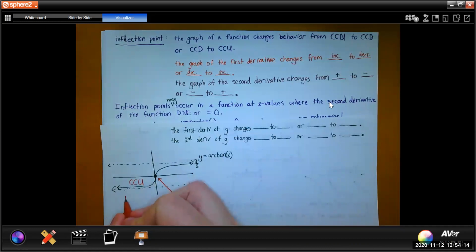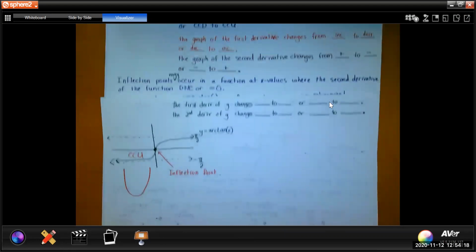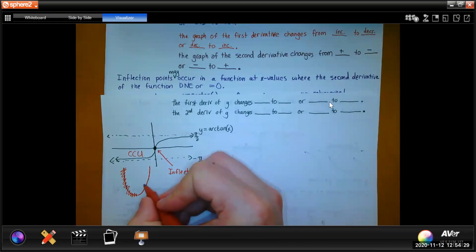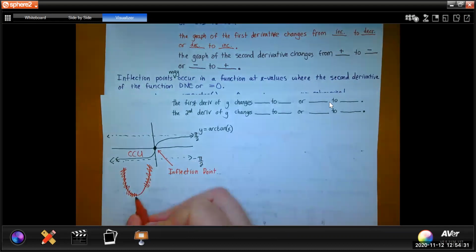So what we've done is we've taken concave up, which is like this, and we've gotten rid of that part of concave up, and we've gotten rid of the steep part of concave up, and we stretched this part out.